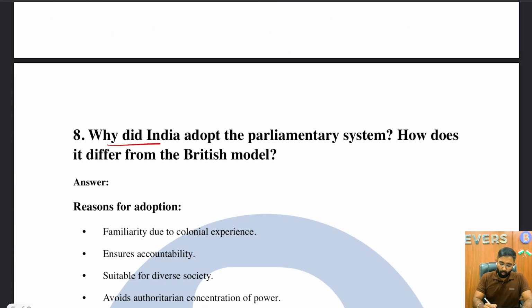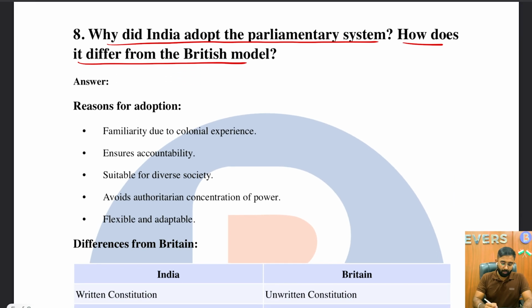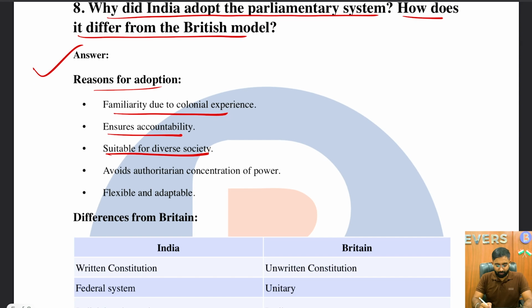Next question. Why did India adopt the parliamentary system? How does it differ from the British model? The answer is reasons for adoption: familiarity due to colonial experience. Don't have to explain that. Ensures accountability, suitable for diverse society, avoids authoritarian concentration of power, and flexible and adaptive.